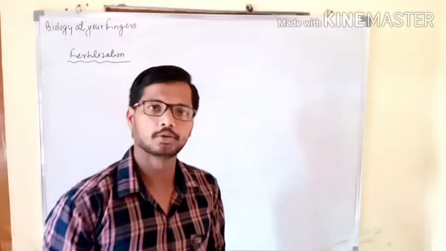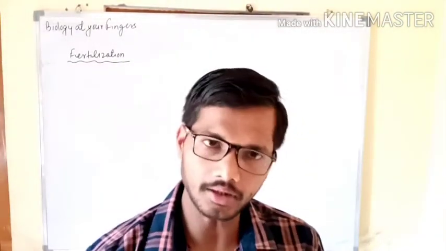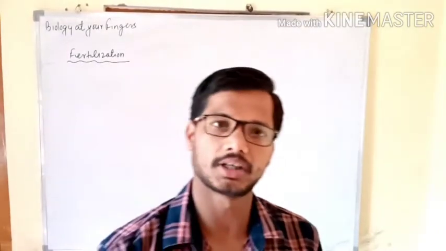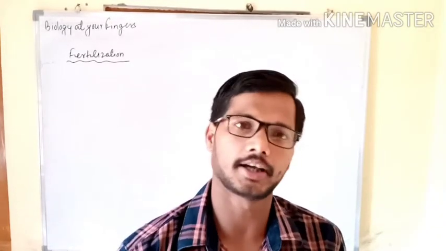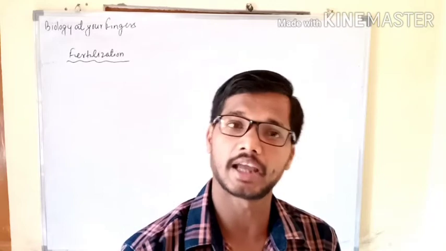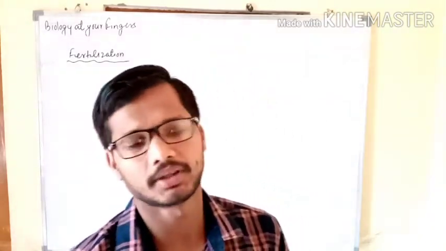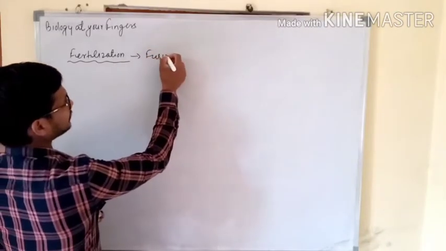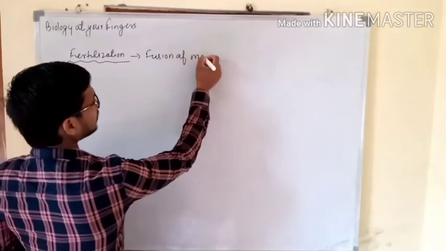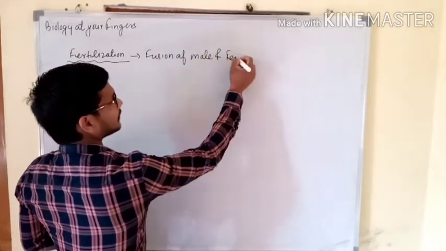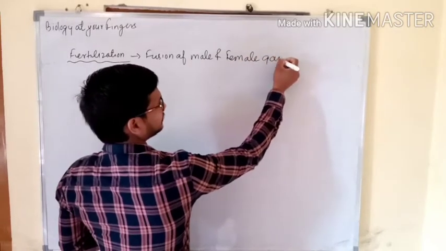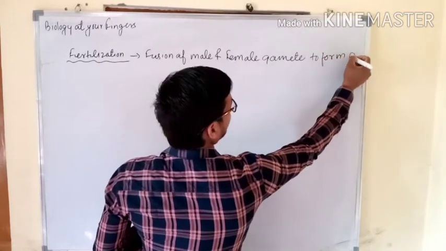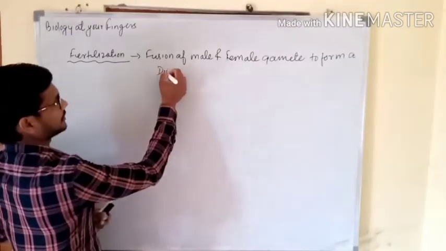In the case of human beings, the fertilization is internal, and the site of fertilization is the fallopian tube, which is known as the oviduct, and in that part there is a special part known as the ampulla. In the ampullary region there will be fertilization. So we will write, fertilization is the fusion of male and female gamete to form a diploid zygote.